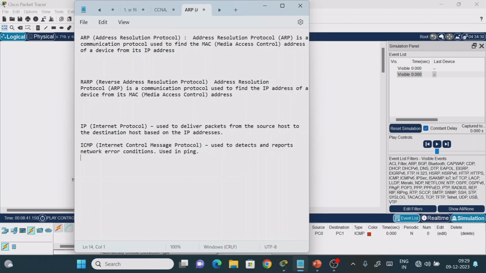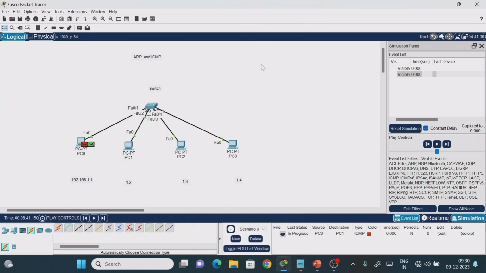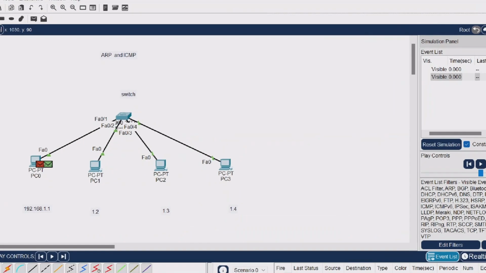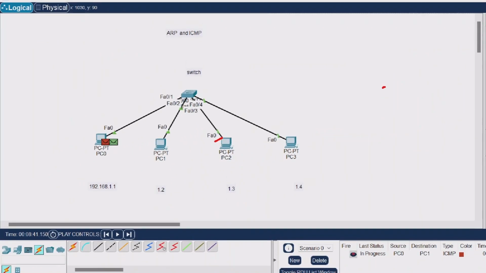What is the meaning of Address Resolution Protocol? The address resolution protocol is a communication protocol used to find out the MAC address or physical address of a device from its IP address. What is the meaning of this? Suppose you know the IP address value. If you observe here, what address have we given here? We have given the IP address here. For this machine we have given the IP address.